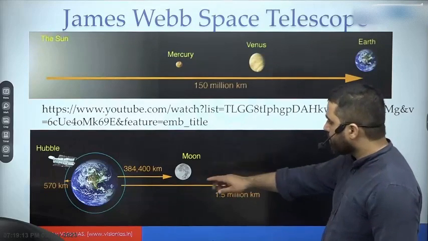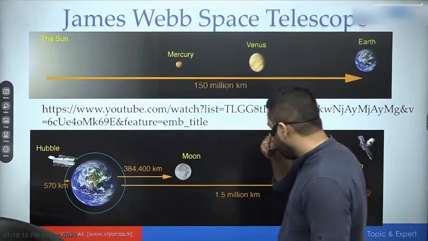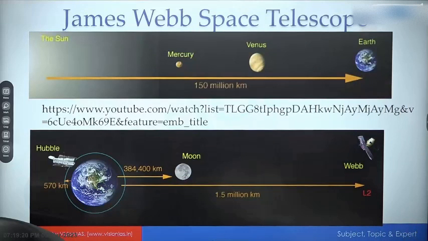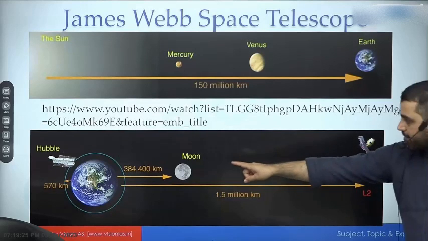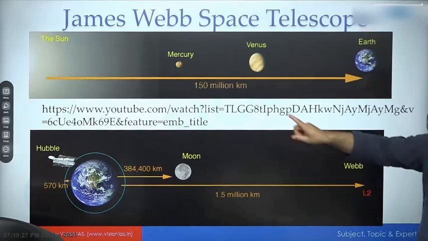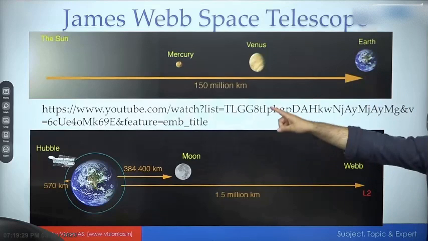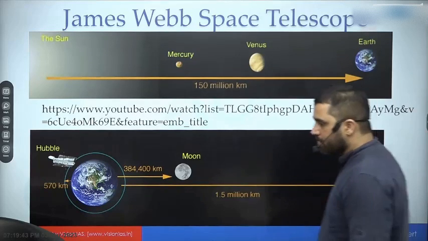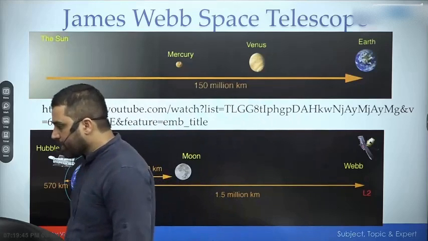So Hubble has an orbit of 570 kilometer. Moon has an orbit around Earth of 384,000 kilometer. जो Webb telescope है, that is 1.5 million kilometer away in the same line, सन-अर्थ line को अगर हम draw करें, it is 1.5 million kilometer away from Earth in the opposite direction compared to the Sun, at a point called L2 or Lagrange point 2, and it is orbiting around this L2 point. And this orbit, by the way, is a very complex orbit.